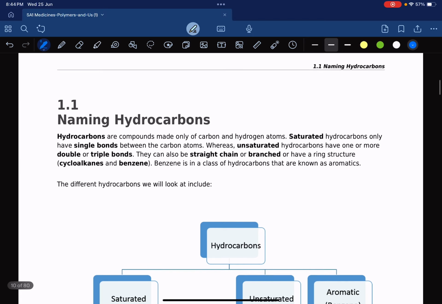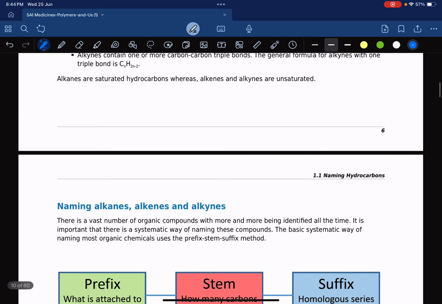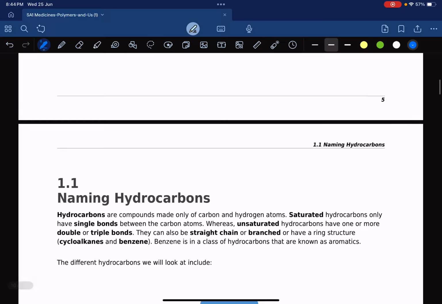Okay. And so the next thing that we'll be looking at later on is this one, starting from page 6. All right, that's all for this.